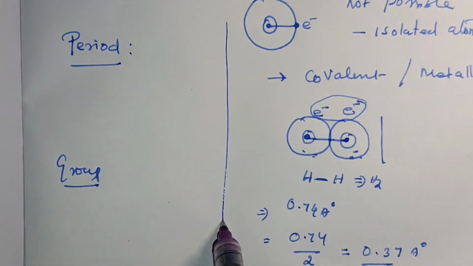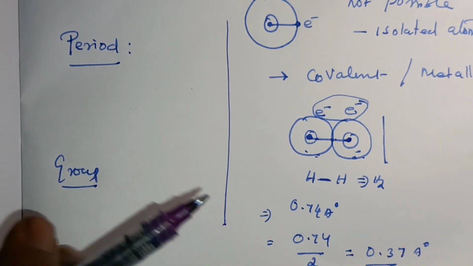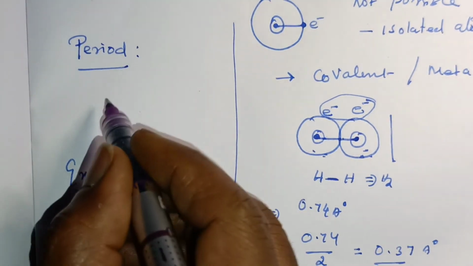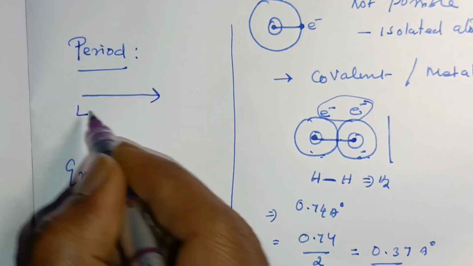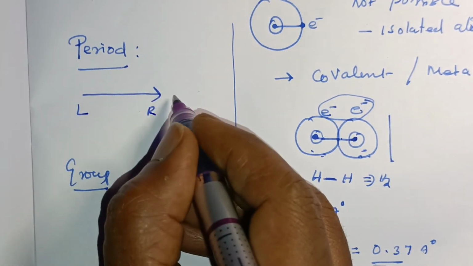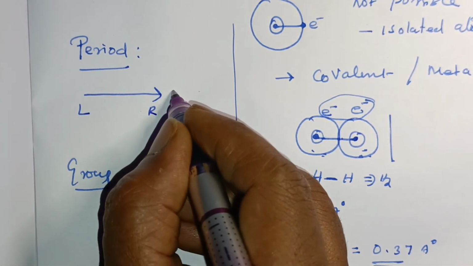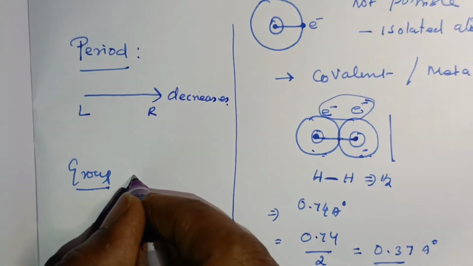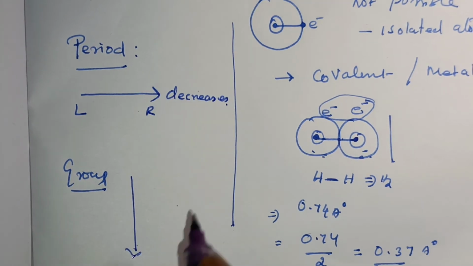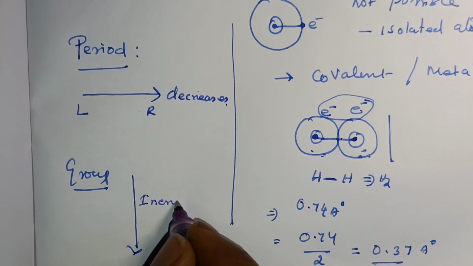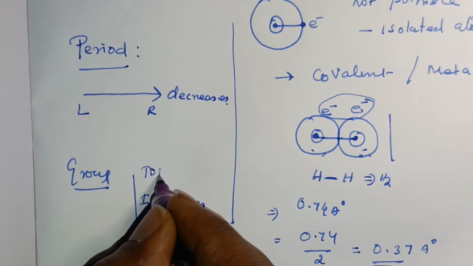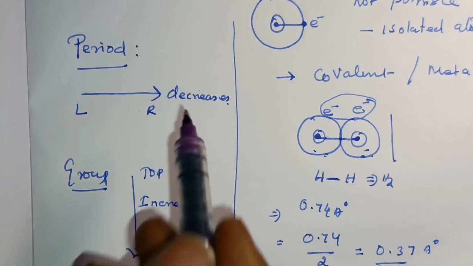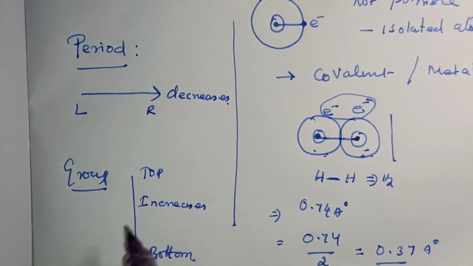In this atomic radius topic, we discuss the period and the group of the periodic table. In a period, from left to right, the atomic radius decreases, and in a group, from top to bottom, it increases. Why does it decrease across the period and increase down the group?